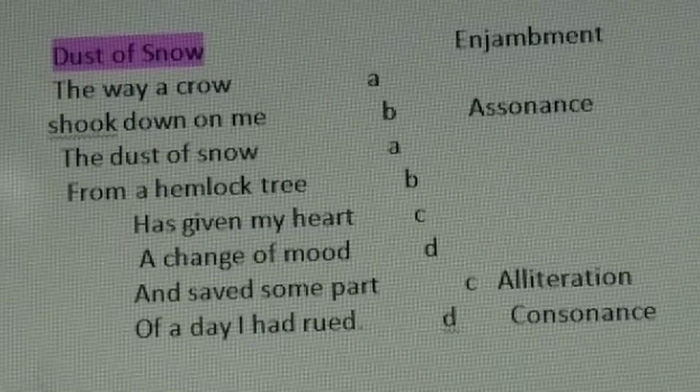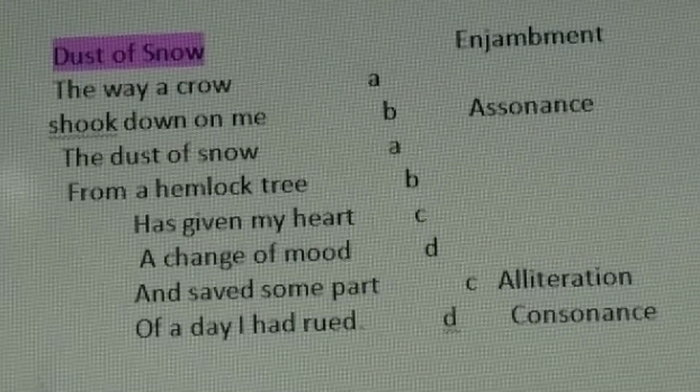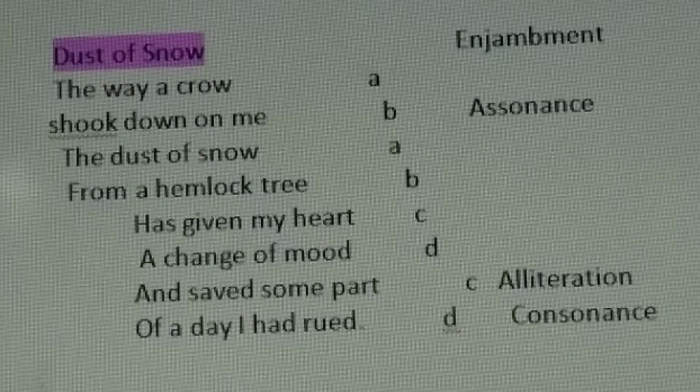Hello students, we will see the first poem from your textbook. The title of the poem is Dust of Snow.